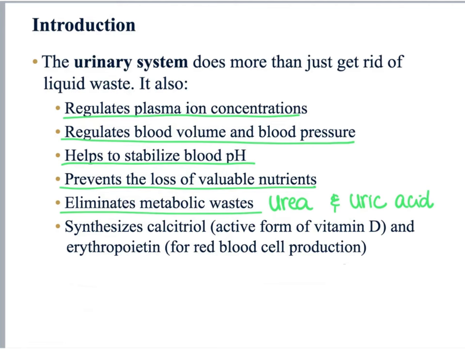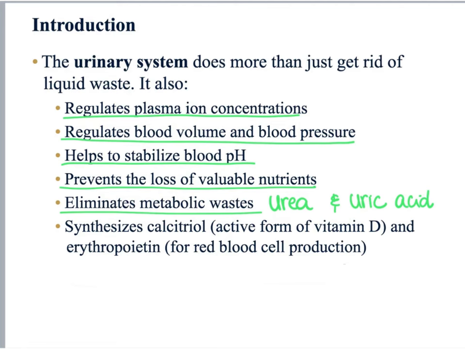So all these are functions of our urinary system, and they are all related to the blood filtration that happens in our kidneys. And just to give you an idea of how quick our kidneys are at their job, our kidneys filter and clean our entire blood plasma 60 times a day. And to do that, a huge amount of energy is spent. This tells you how important our kidneys are to keep our body functioning properly.